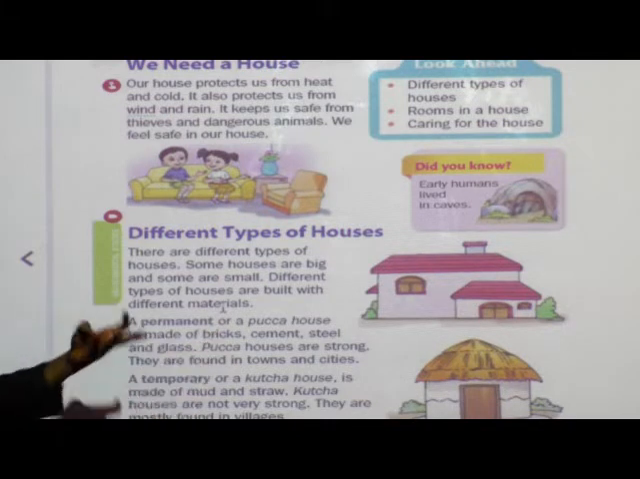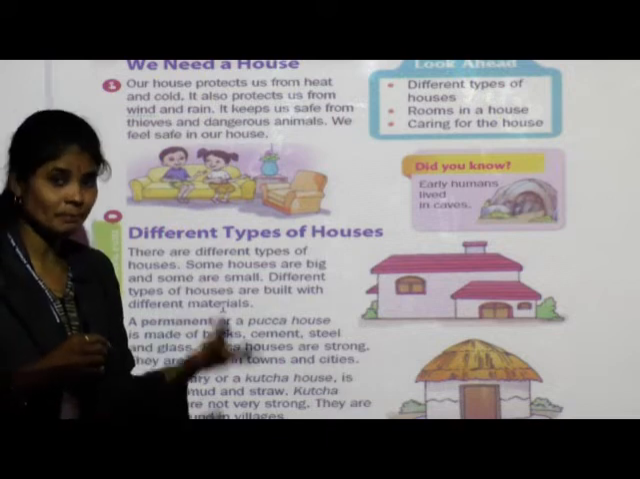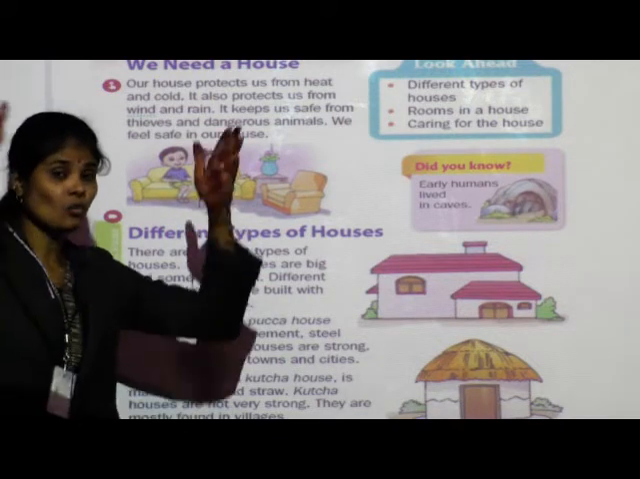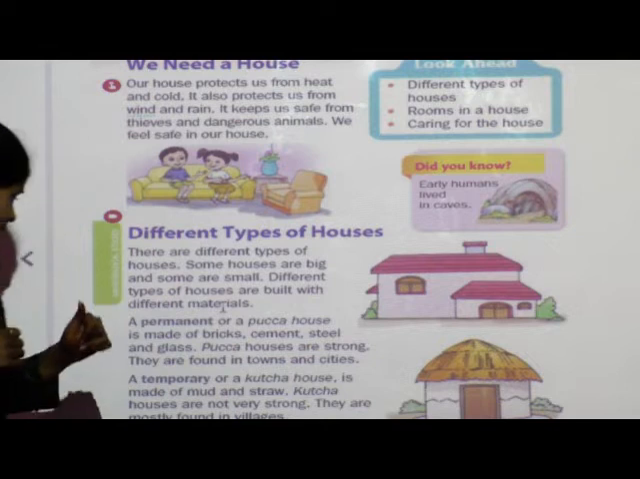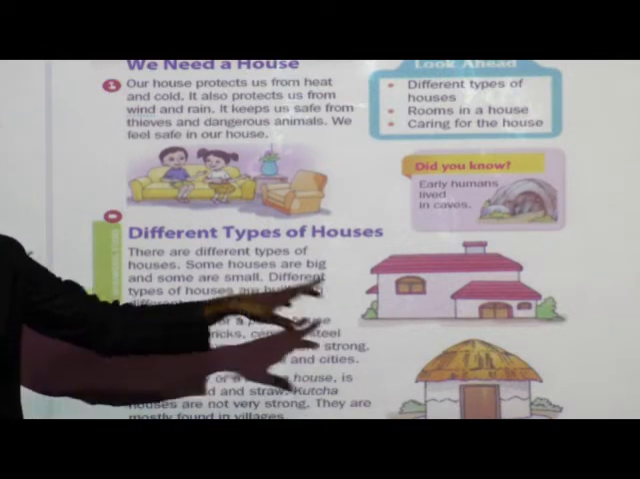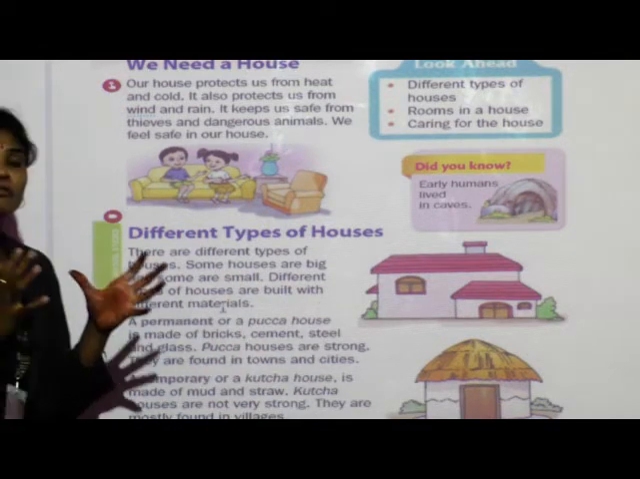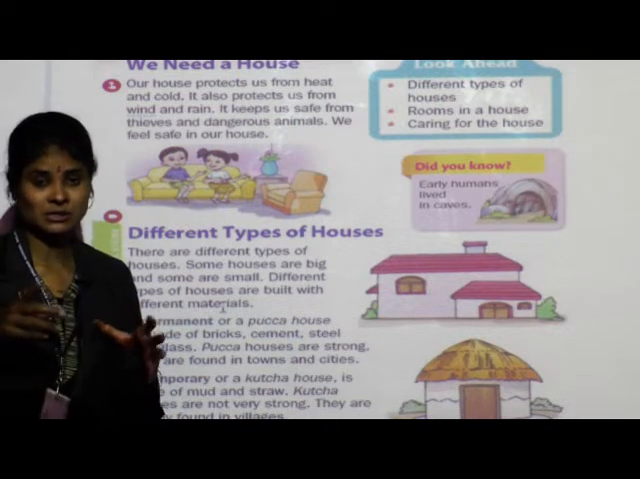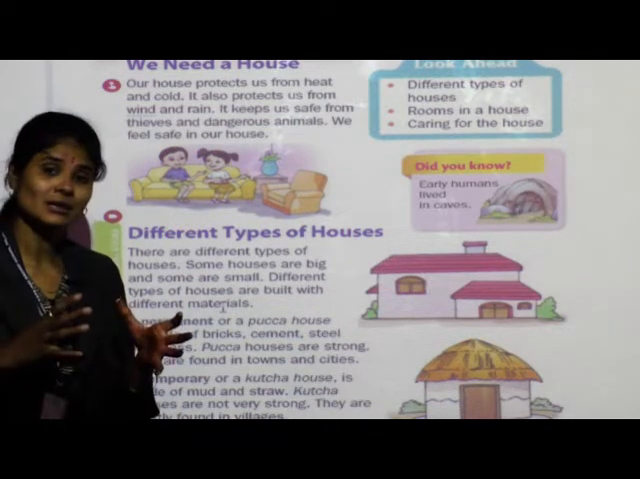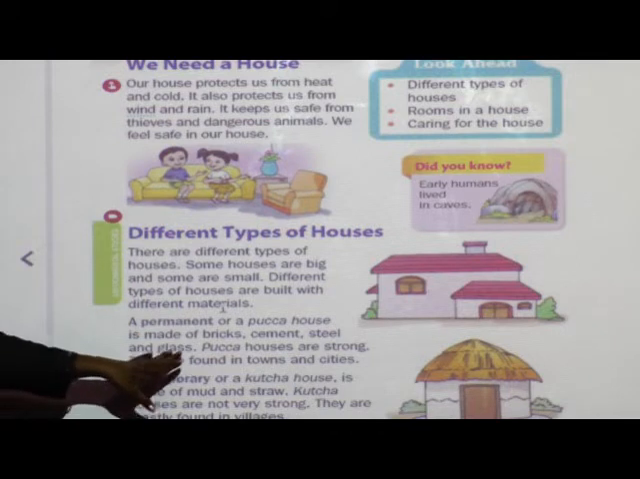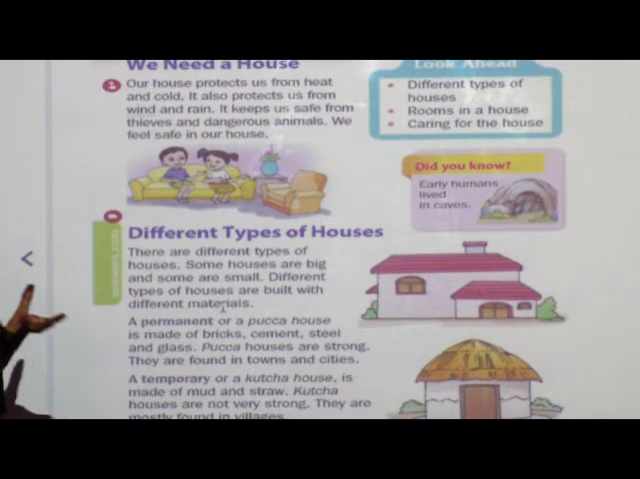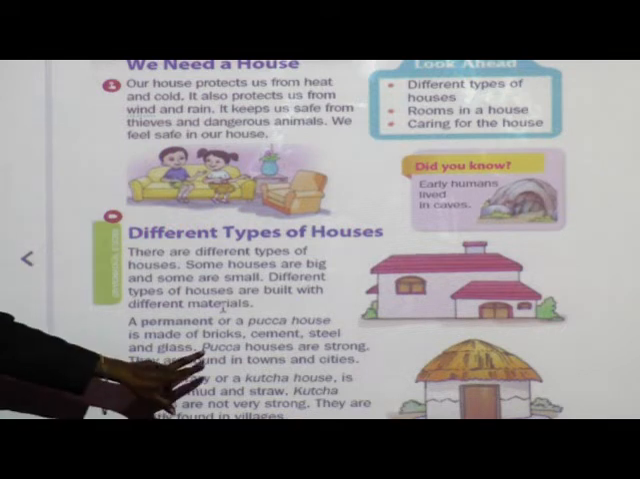See, with the help of cement, sand and bricks, we build the walls of our house. Next, we build or we make pillars of our house by using steel or iron rods. Next, glass. We use different types of glasses or colorful glasses for a window pane.